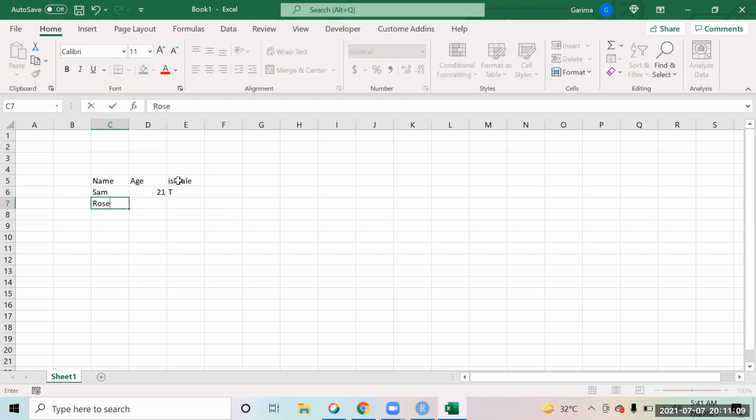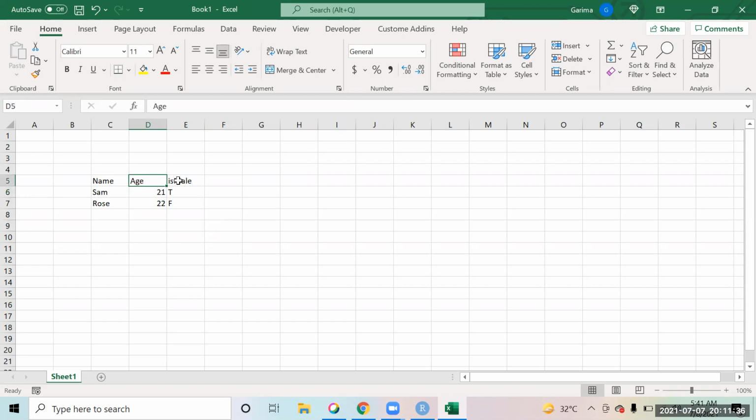We have Rose, age is 22. Suppose this is the kind of information that I want to store, where I have character data, numeric data, and logical data. I mean, the data can be of any type. So basically, a data frame is a structure in which the data is stored in row and column format, where you have the proper columns defined, and you define what type of data you are going to have in that column.